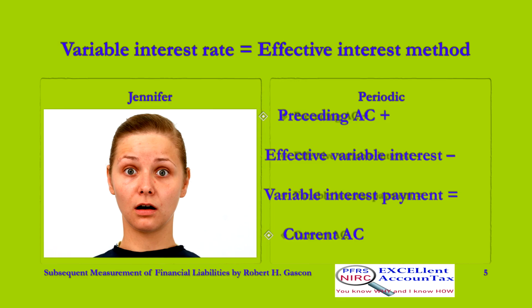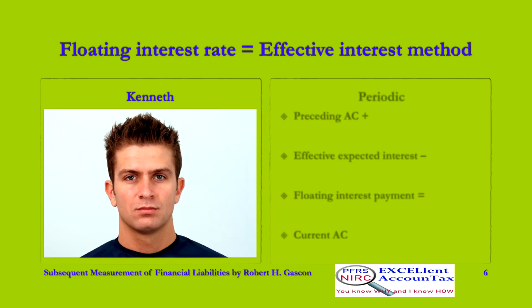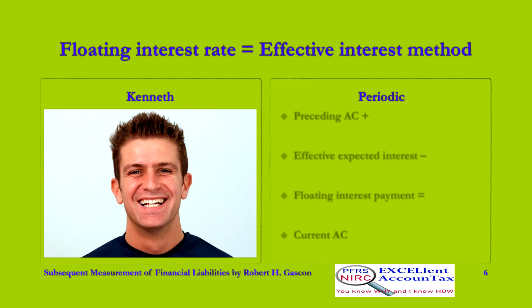If with floating interest rate, how is the periodic amortized cost of bonds payable measured? We listen to Kenneth. If with floating interest rate, the periodic amortized cost of bonds payable is measured like this. The amortized cost on the preceding interest date, plus the effective expected interest for the current interest period, minus the floating interest payment for the current interest period, equals the amortized cost on the current interest date.